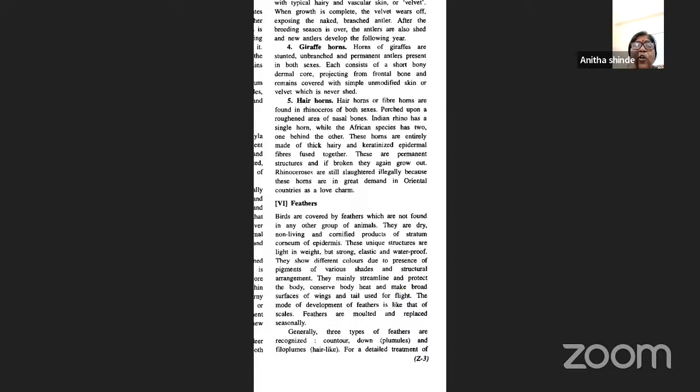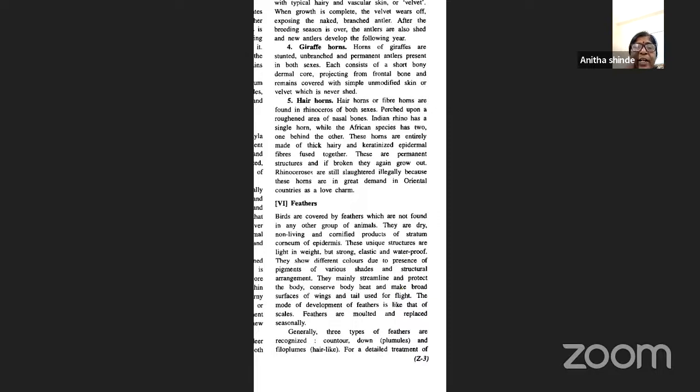They are dry, non-living, cornified products of the stratum corneum of the epidermis, light in weight but strong, elastic, and waterproof. They show different colors due to the presence of various pigments and also structural arrangement. They mainly streamline and protect the body, conserve body heat, and make broad surfaces of the wings and tail used for flight.